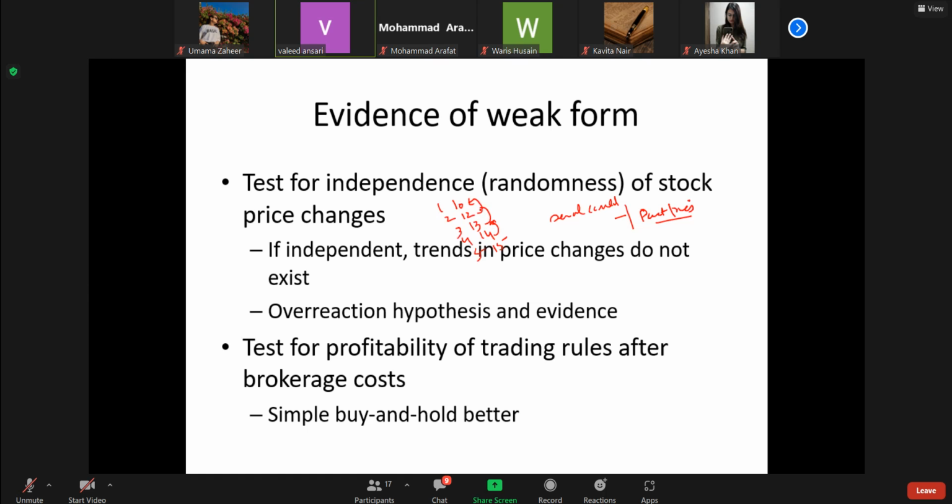For example, with 1 lag, or 2 lags, or 3 lags. So we try to look at various lags, 1, 2, 3. The price of this week is related to 1 week, or 2 weeks, 3 weeks, 5 weeks earlier, right? And we try to look at what the correlation is.